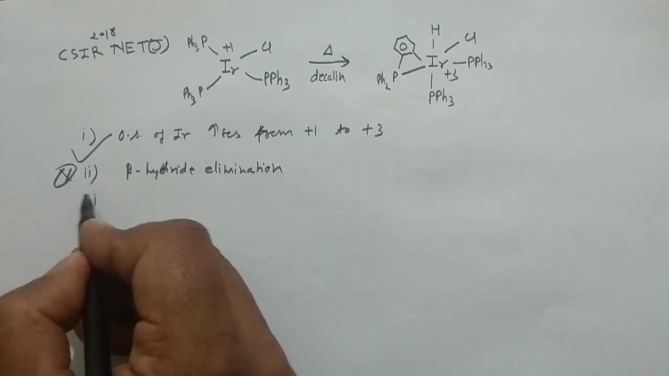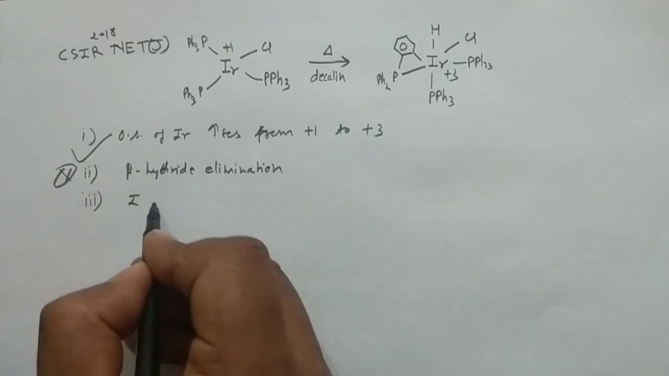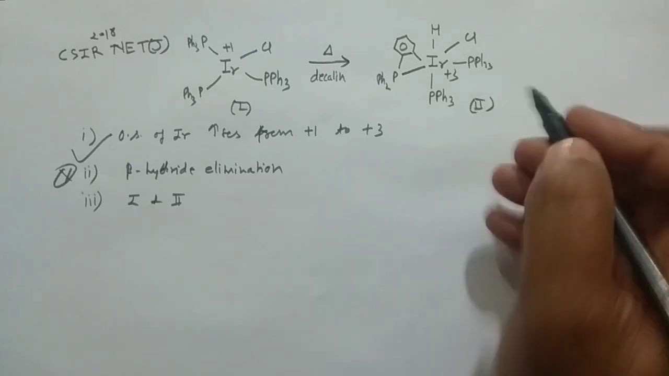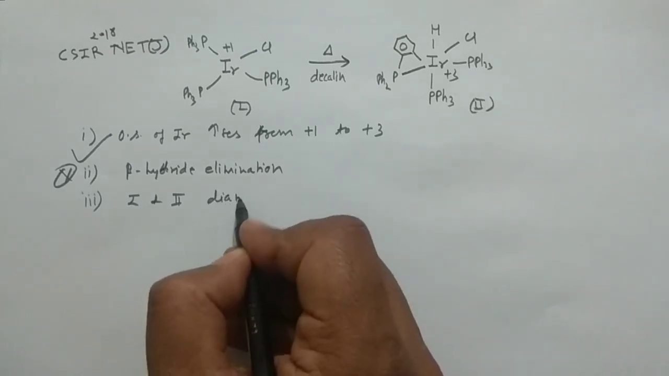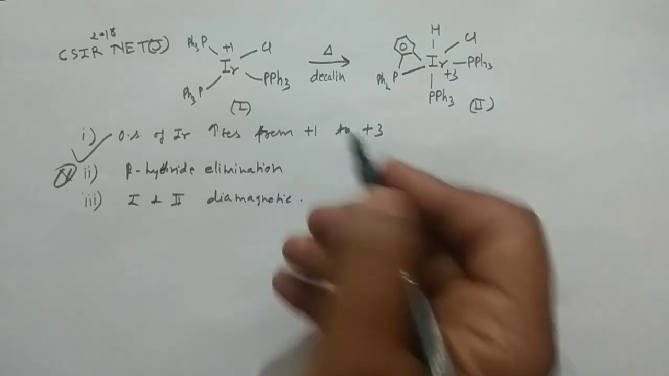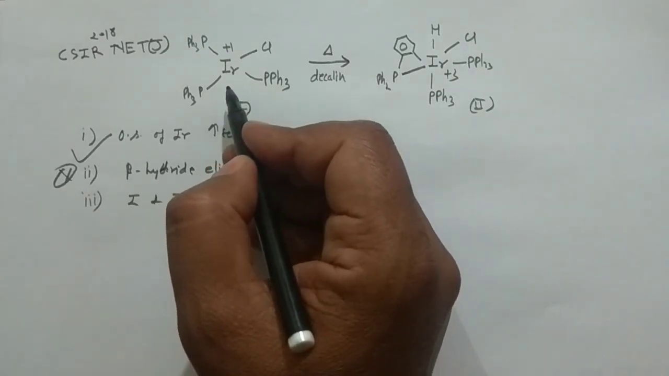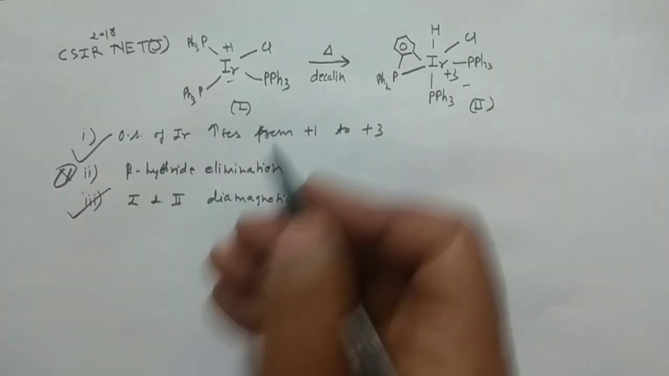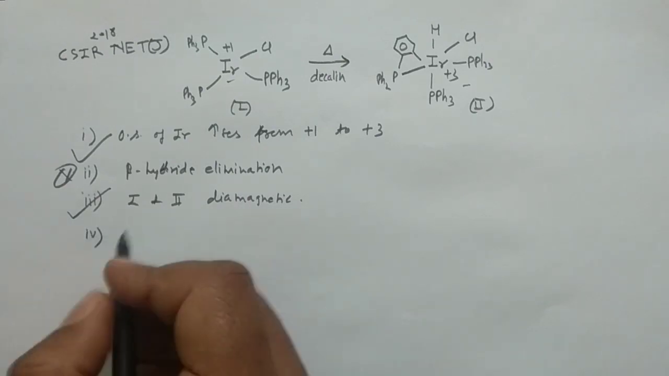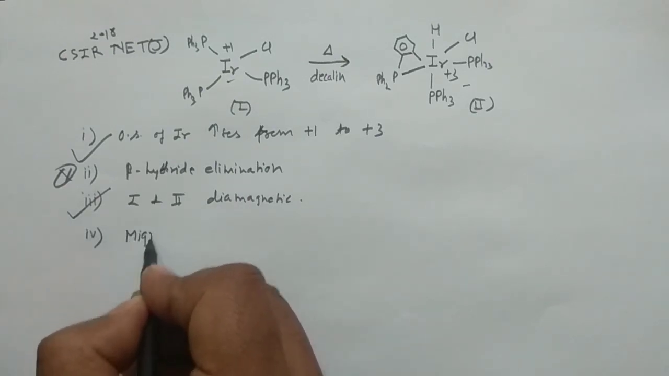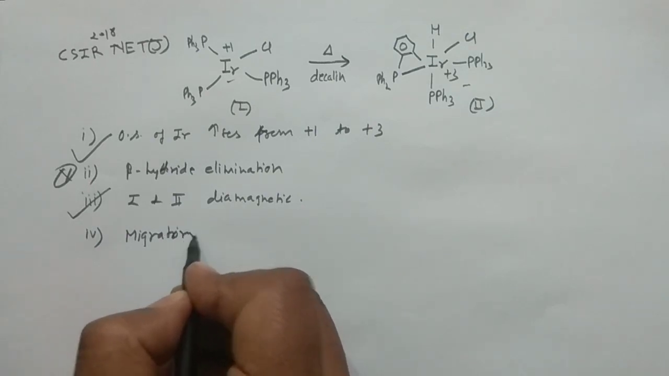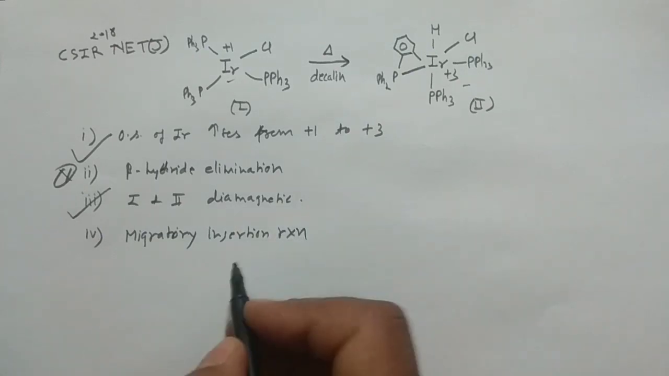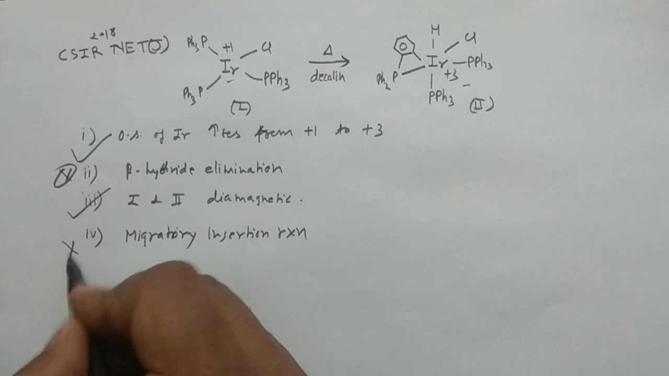And statement number 3, they have given the first and second: if this is first, if this is second, they both are diamagnetic. So this seems correct. You know, the second and third transition series always form low spin diamagnetic complexes. So it is diamagnetic, it is also diamagnetic. And the fourth statement they have given is that it's a migratory insertion reaction. You know, it is oxidative coupling, it is not a migratory insertion reaction.